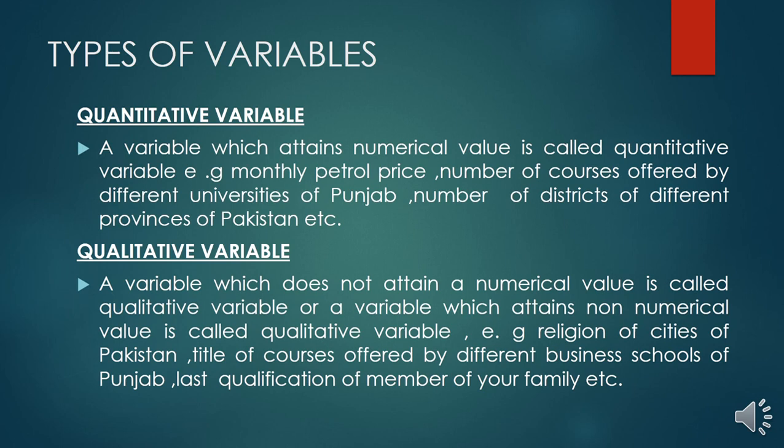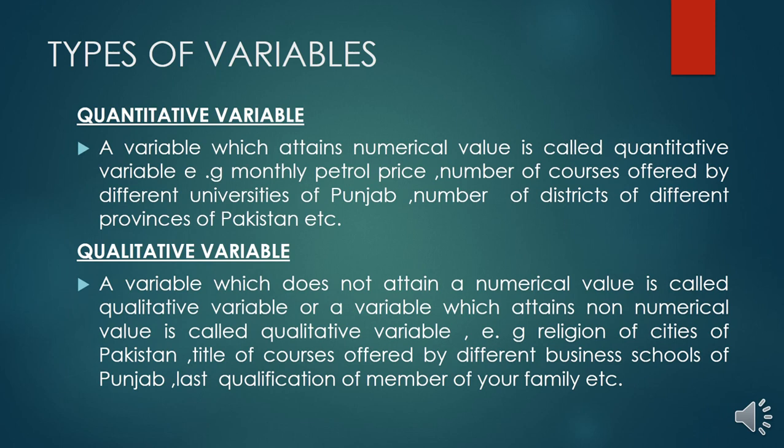For example, monthly petrol price, number of courses offered by different universities of Punjab, number of districts of different provinces of Pakistan, etc. We can say that those variables which are associated with a numerical value are called quantitative variables.